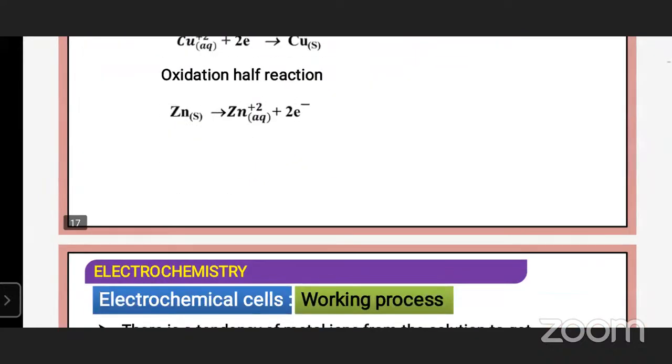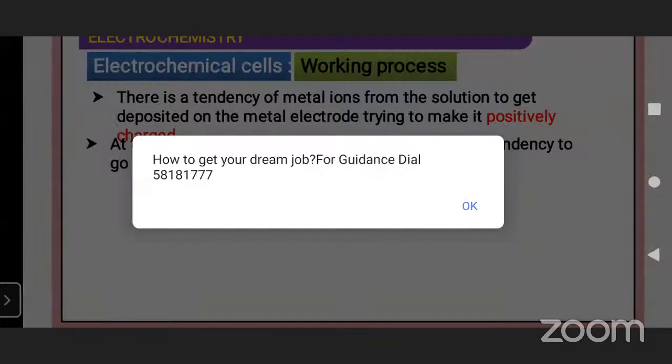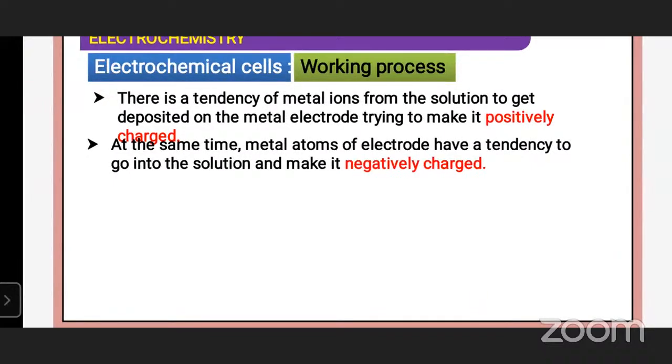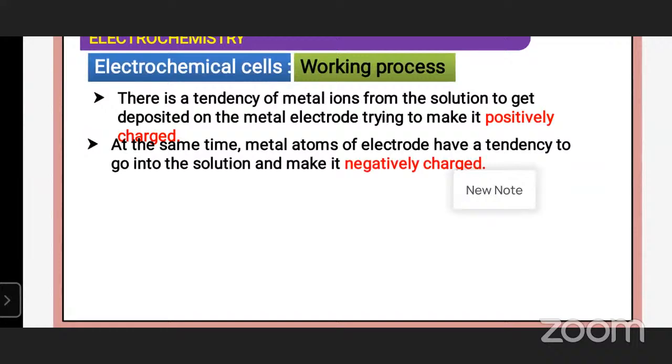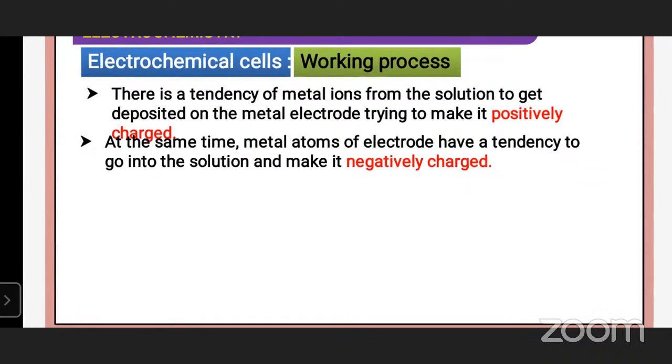Here is the working process of electrochemical cells. There is a tendency of metal ions from the solution to get deposited on the metal electrode, trying to make it positively charged.